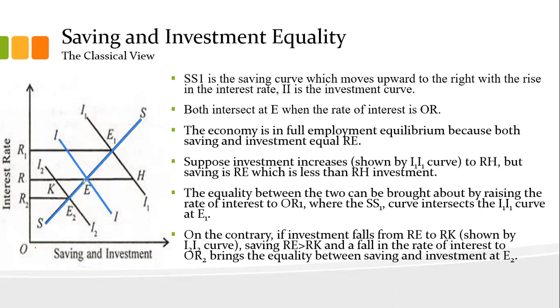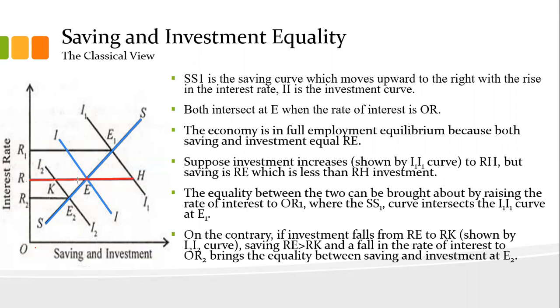At this point, our savings were equal to our investment. Now suppose our investment is increased. At our interest rate, our savings are still RE, but our investment became RH. Our investment increased, but our savings are still less.